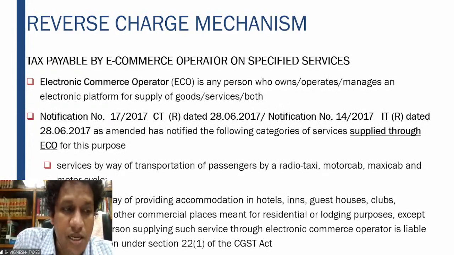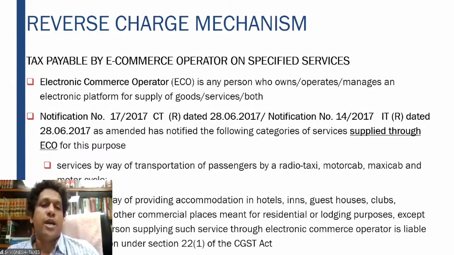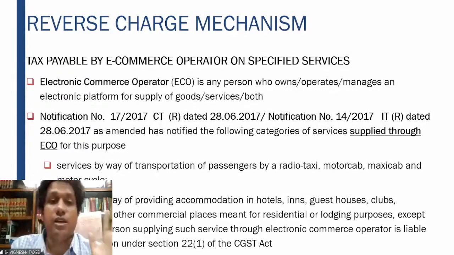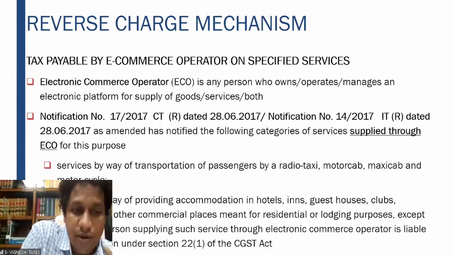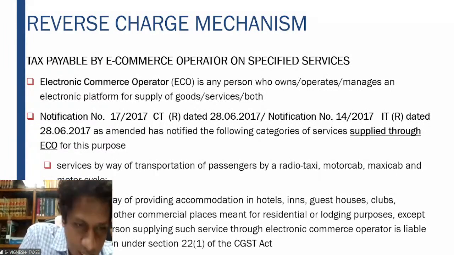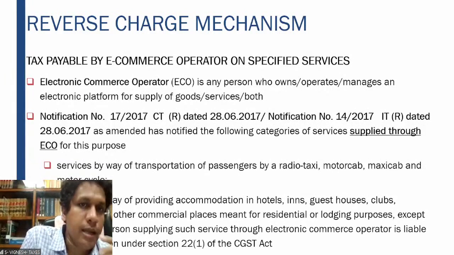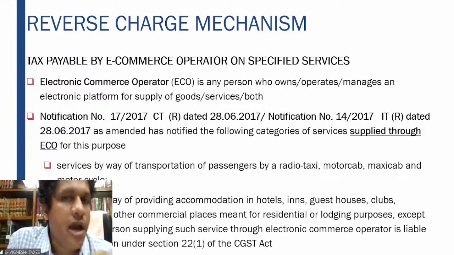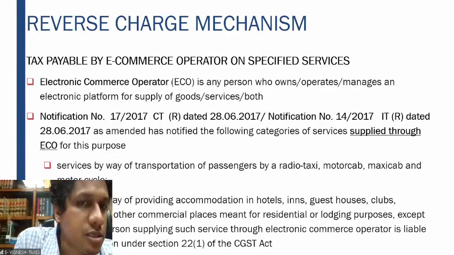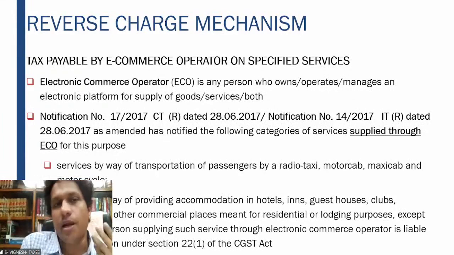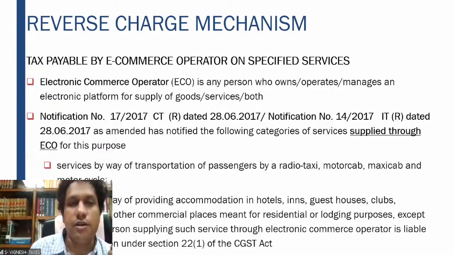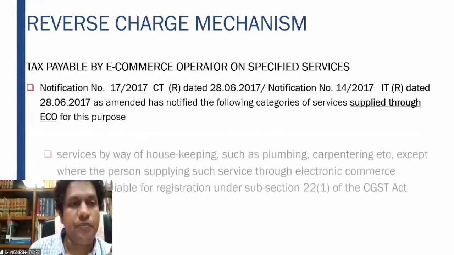But one exception is if the hotel tying up with the e-commerce operator is liable for registration, then he has to get himself registered, and this 9 subsection 5 will not apply. So it applies only to unregistered hotels who are tying up with Make My Trip or Ease My Trip and providing the lodging or residential services.